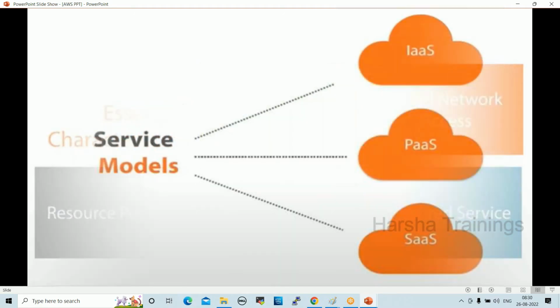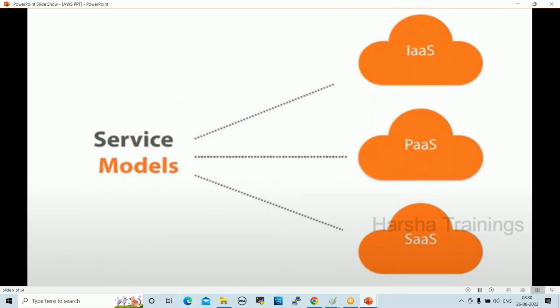Next one, service models. We have 3 service models: infrastructure as a service, platform as a service, and software as a service. IaaS, PaaS, SaaS. What is infrastructure as a service? As a DevOps engineer, we can create infrastructure, servers. On top of that, we can deploy different tools like Kubernetes, Jenkins, Docker, Ansible. We prepare the infrastructure and deploy the tools on top of it, which is IaaS.